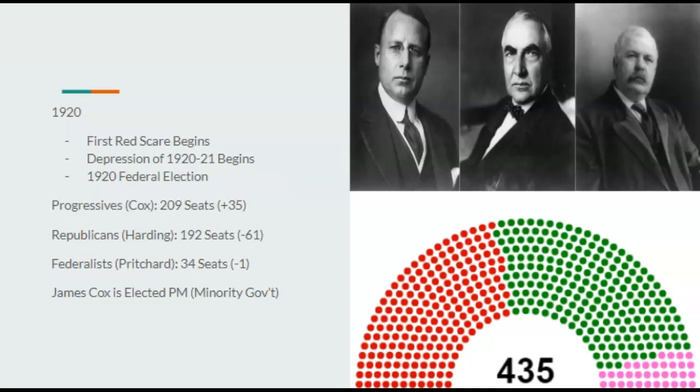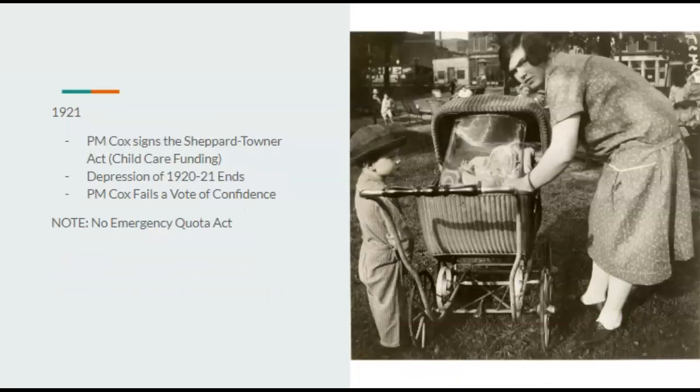They only have 209. Heading into 1921, Prime Minister Cox does sign the Sheppard-Towner Act, which is child care funding. Hell, if I had to guess, we probably get a much more progressive version of that. Probably a lot more spending and stuff you wouldn't really see in the 1920s. Probably something you would see in the 1940s. Huge whiplash from the Republicans, Federalists. However, Cox would still get it done. The Depression of 1920 to 21 does end as well. The economy is starting to look really well for itself now.